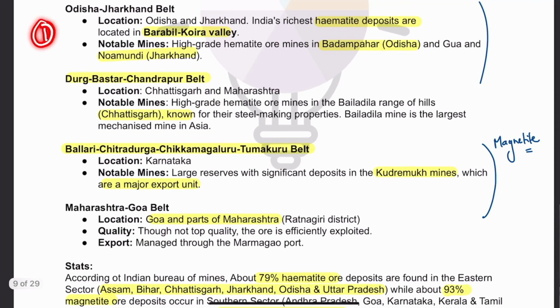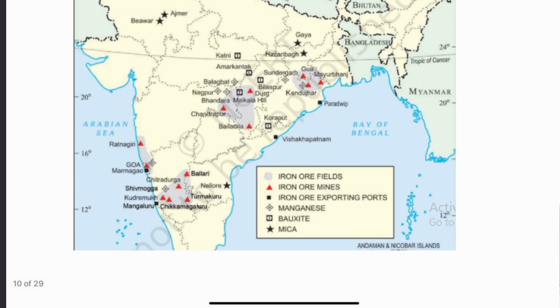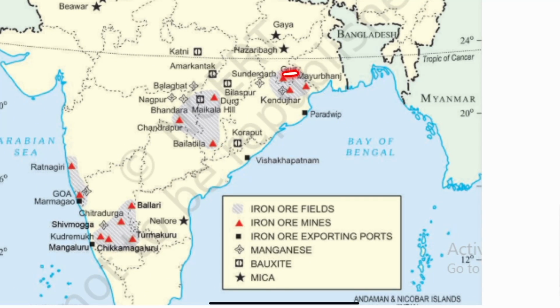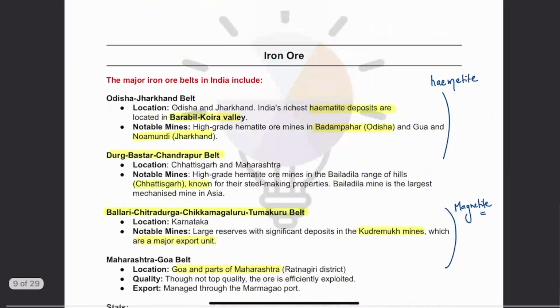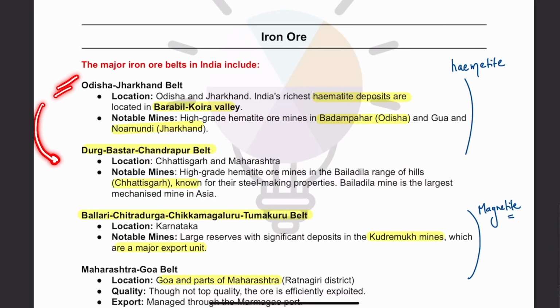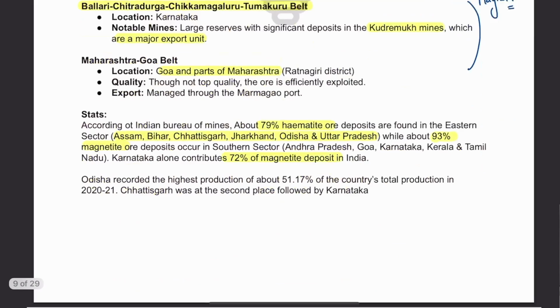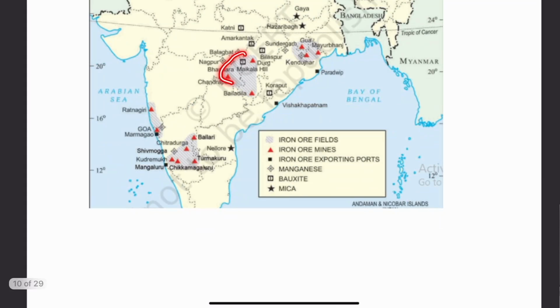Now if we again go back to the map here, you can see that we have Goa. Then some other important locations are Kendujhar and Mayurbhanj also that we have here. Then next, after Odisha, Jharkhand will come a little bit towards the western side, or towards the central part of India. And here we have the Durg Bastar Chandrapur belt.